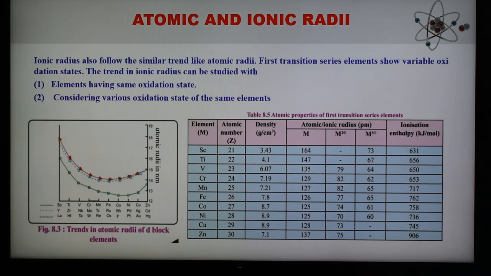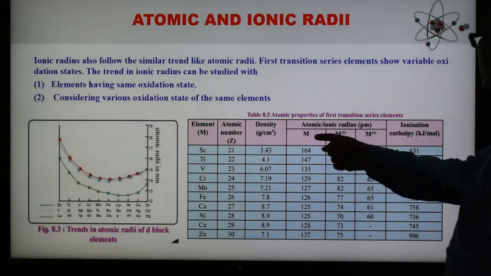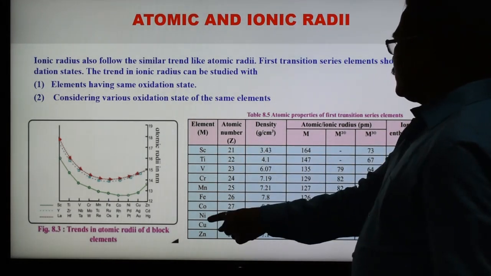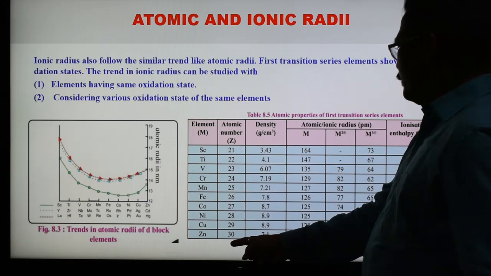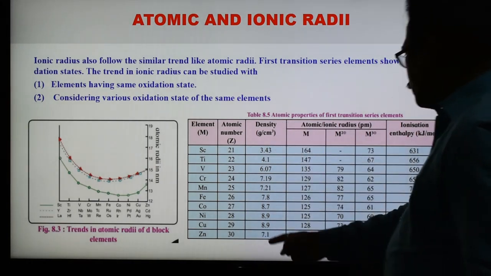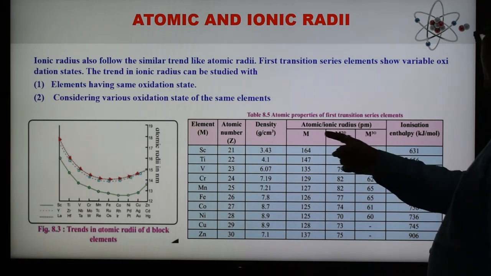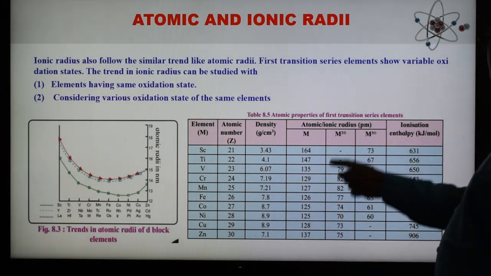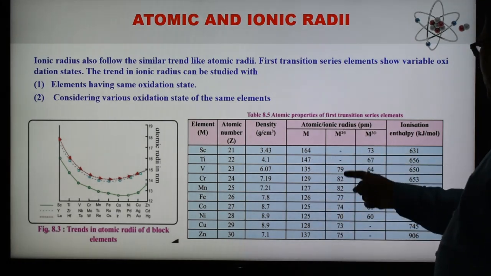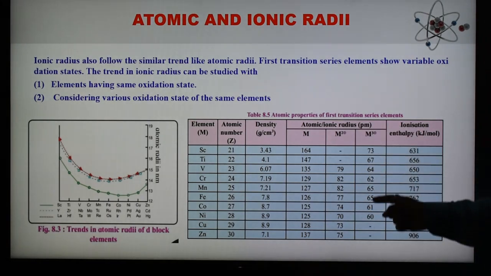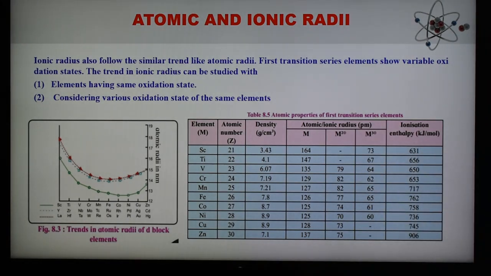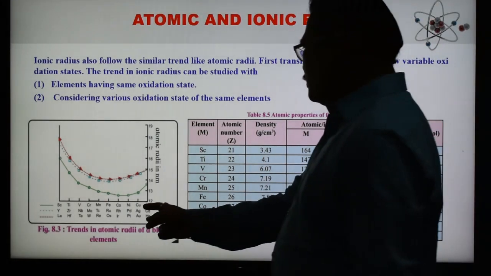In this case, this is the metal shown. These are the elements and these are the atomic numbers from 21 to 30, and density is also shown here, and here the atomic radius and ionic radius. This is the atomic radius, and here the ionic radius, 2 plus ion and 3 plus ion values, and the ionization enthalpy value is also shown here. And a graph is also shown here, the trend of atomic radii in d block elements.